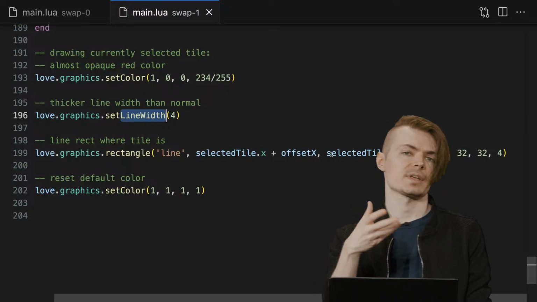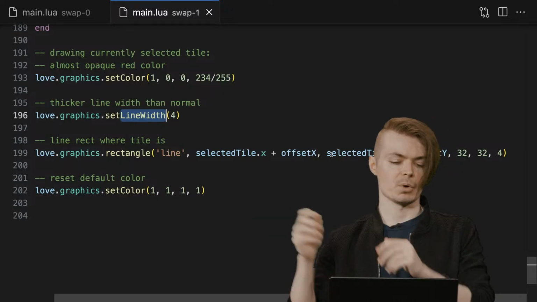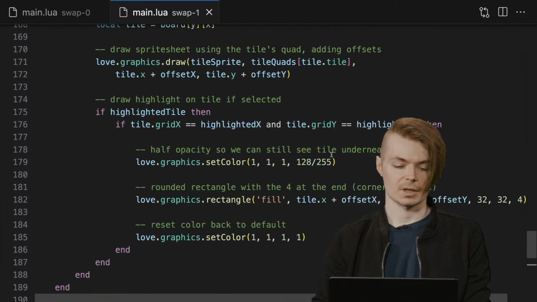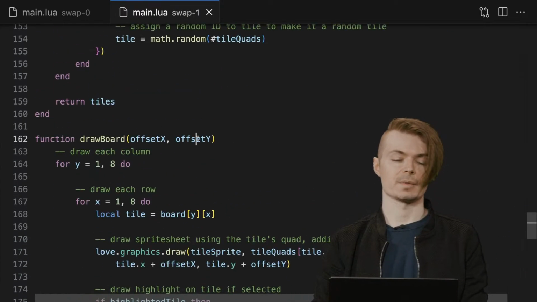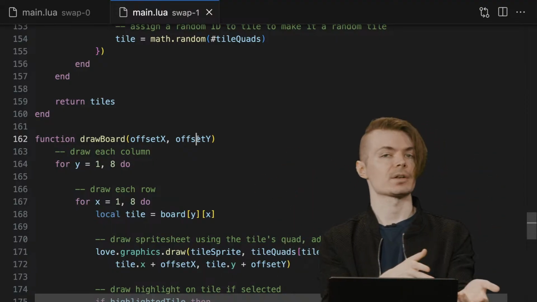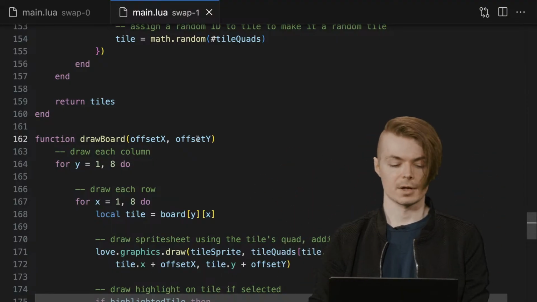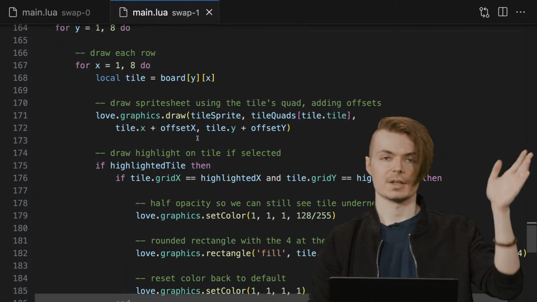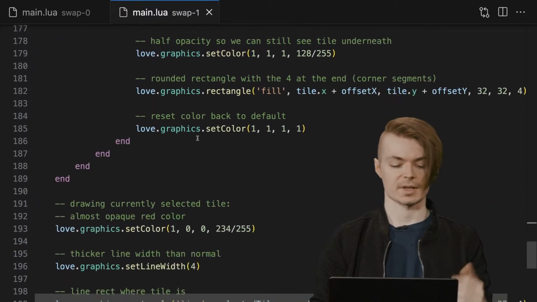And then we also have this offset we're using to draw the board at a different position, it's right here, this offset X and Y, so that we can draw it centered on the screen. This is applying to the cursor as well, so that the cursor gets moved around. It's not drawn relative to 0 on the top left of the screen, it's getting offset.